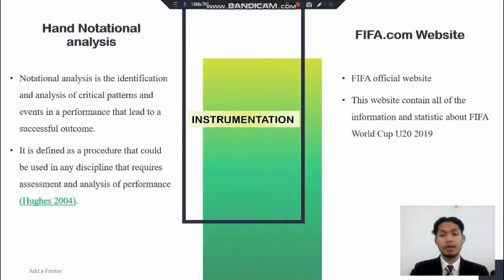The FIFA.com website is the official FIFA website, and this website contains all of the information and statistics about the FIFA World Cup Under 20 2019. So the data that I needed for this study, all of them I can get from this website.